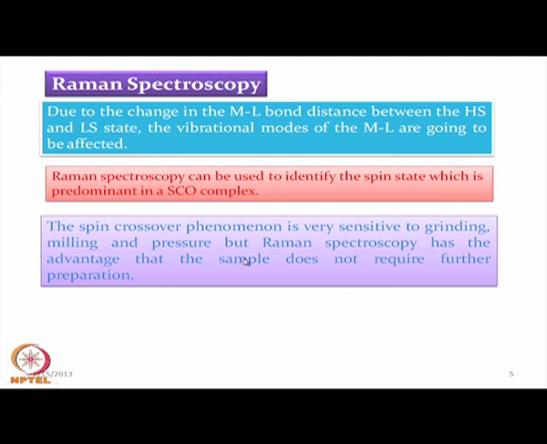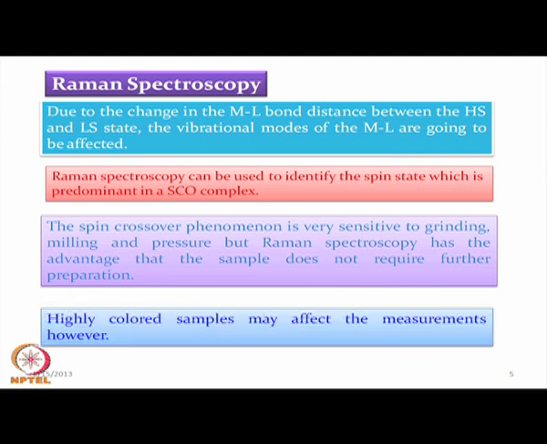Whatever sample we have does not require grinding, milling and pressurization in the press to get the KBr pellet. So, Raman spectroscopy is a very safe way to measure the frequencies for SCO complexes, but highly colored samples may affect the measurements because they cannot be handled nicely in this spectroscopy.